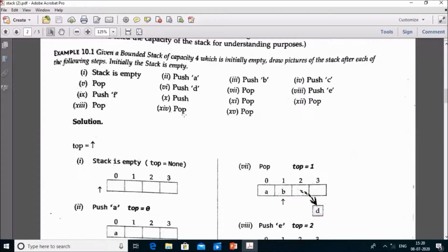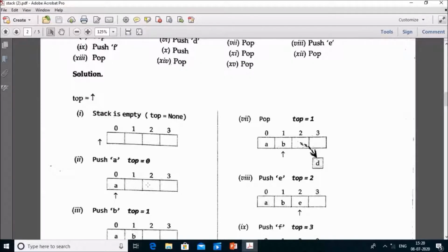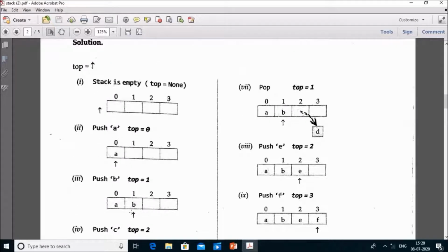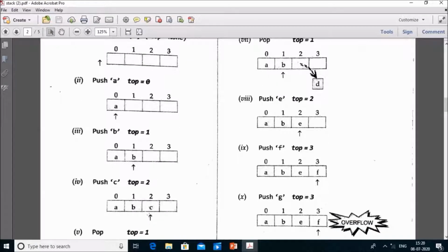Then you have to push A, top gets incremented first and then A gets inserted. Now push B, space is here, top gets incremented by 1 and B gets inserted. Now push C, top gets incremented to position 2 and C gets its position.